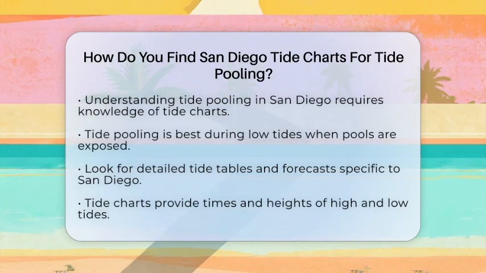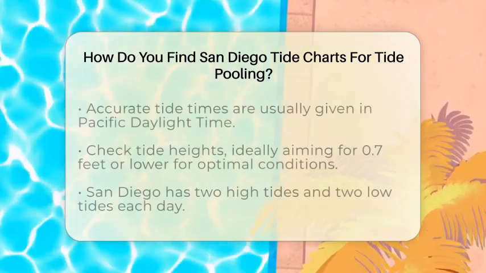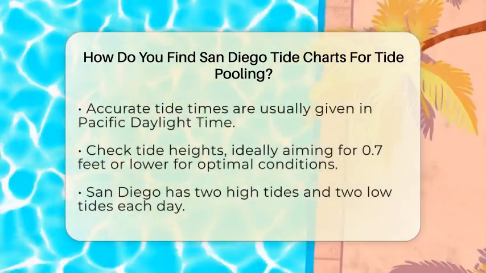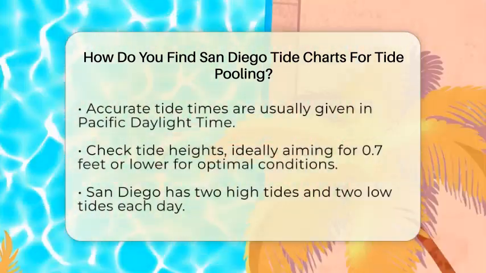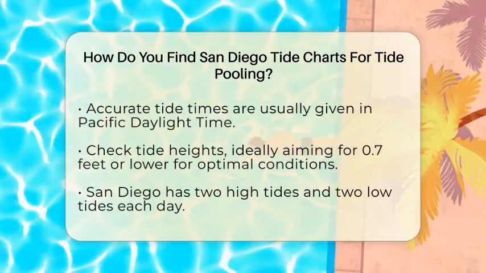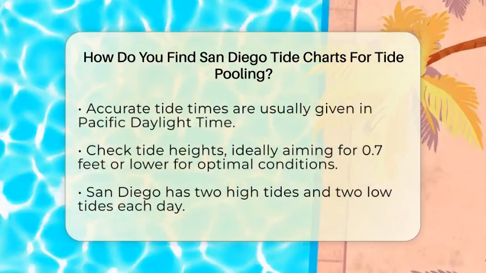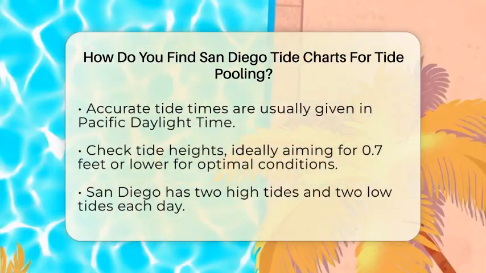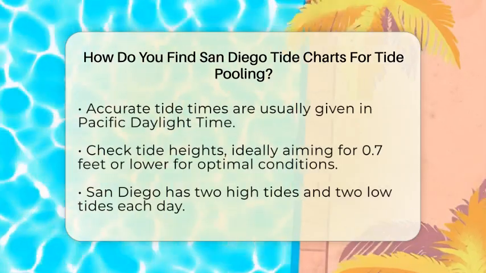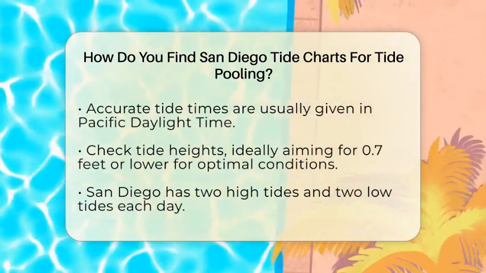When searching for tide charts, make sure to find ones that show accurate times of low and high tides. These times are usually given in Pacific Daylight Time. You will also want to check the tide heights, which are measured in feet or meters. For the best tide pooling experience, aim for a low tide height of about 0.7 feet or lower. This ensures that the tide pools are fully exposed and accessible for exploration.